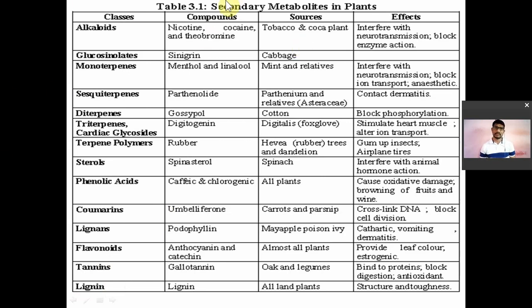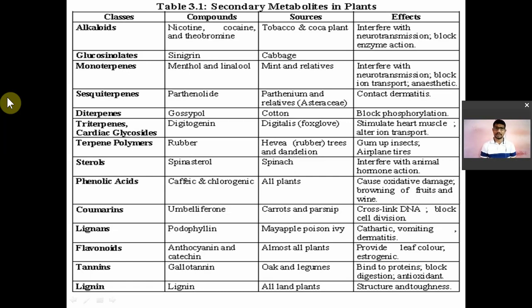Alkaloids are also present in various plants. We will see in detail glycosides, then terpenes. Glycosides will also have different types like anthraquinone glycosides, cardiac glycosides, saponin glycosides. We'll discuss each of these secondary metabolites in detail in the upcoming lectures, as far as your GPAT and NIPER are concerned, not like your semester exams. Then phenolic acid, coumarin, lignans, flavonoids, lignin. So these are some secondary metabolites of plants.